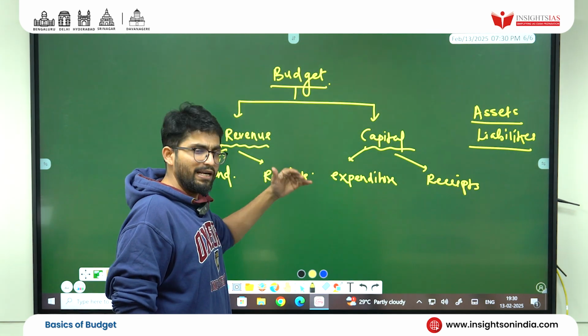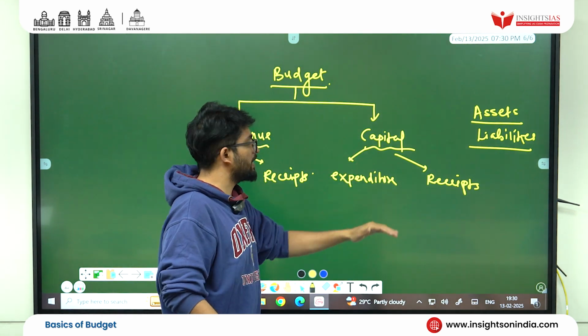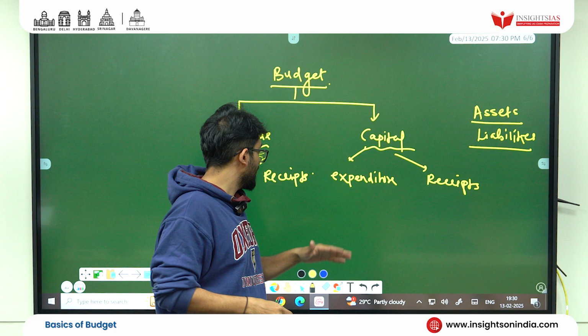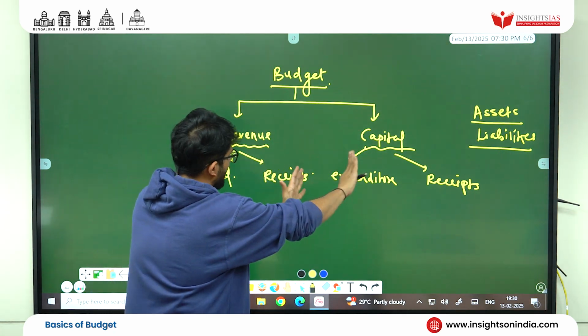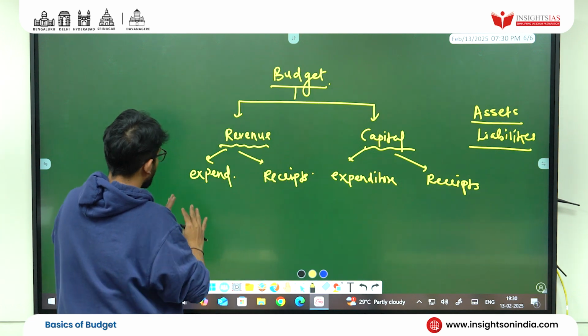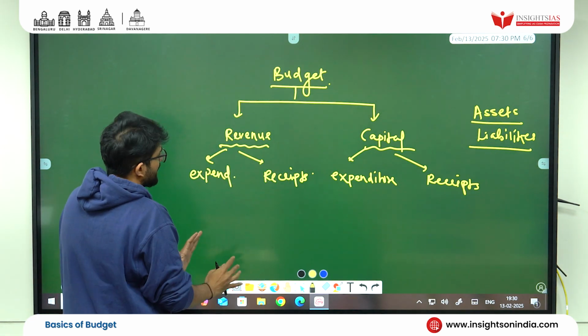In that, again, we have expenditure, spending, and receipts, when we get it. Spending and receipts. So let's leave the capital part aside and go to revenue. Revenue expenditure is there, and revenue receipts are there.